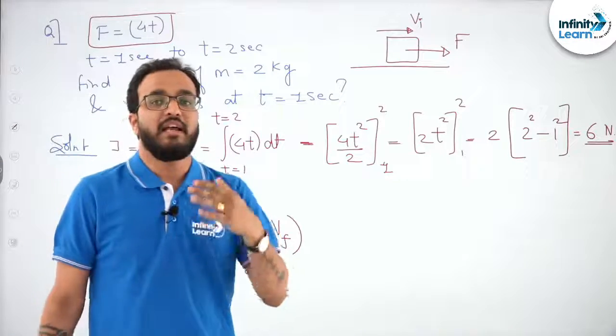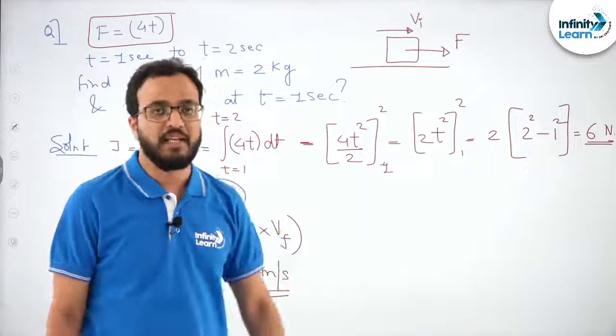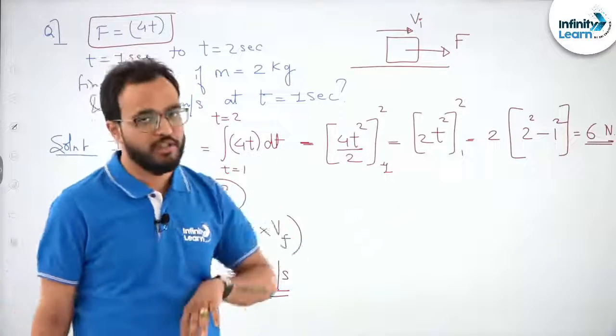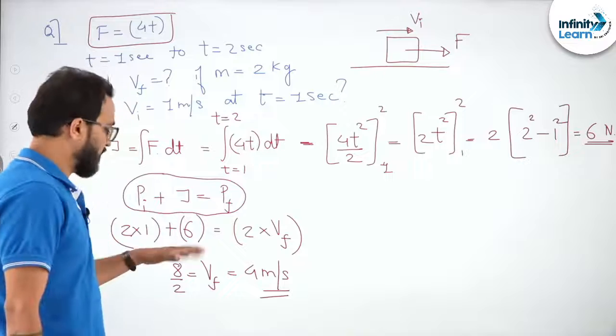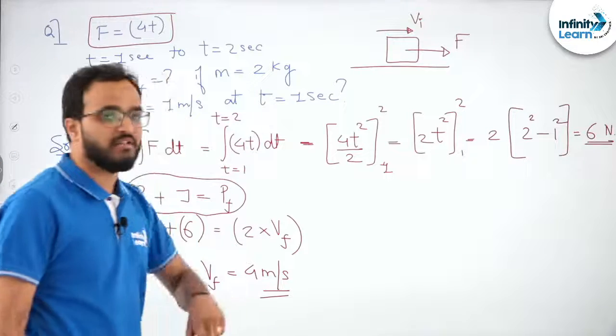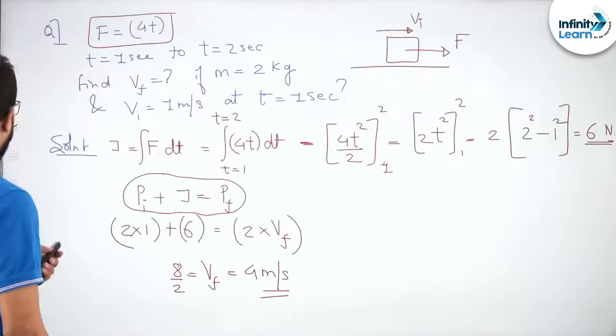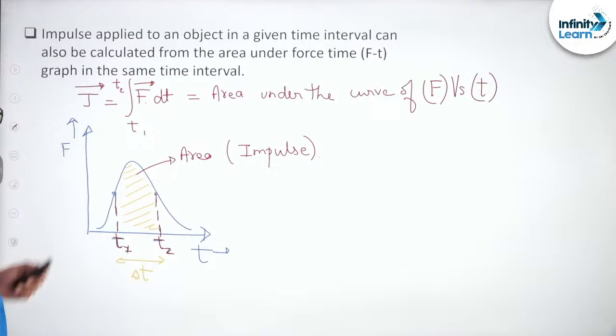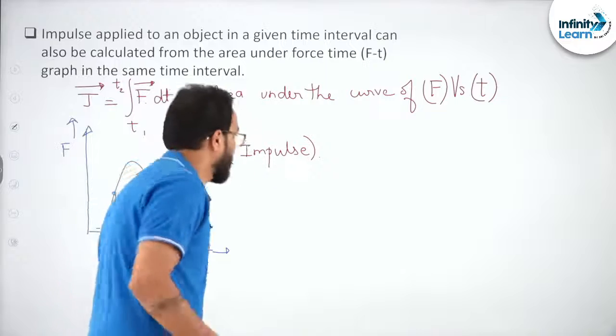You can say F is equal to ma, right? And then you can say a is what? dV by dt, and then from there also you can solve. Okay. So this is how we solve these kind of questions. Now the last variety, let me take it. I don't have enough space left, so where will I take it? I will take it here, the last variety, right?